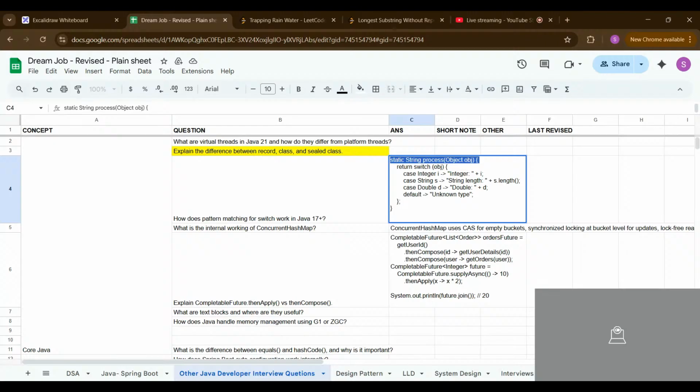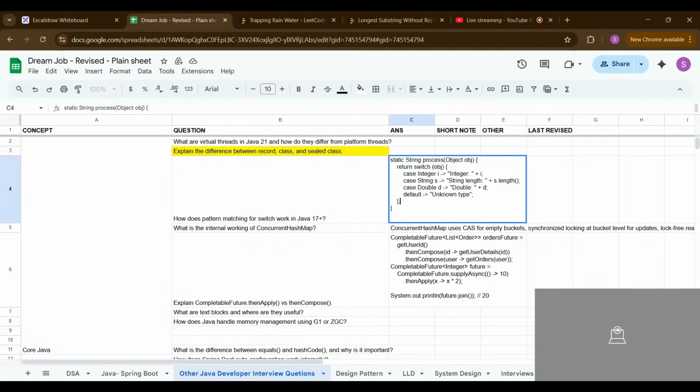Let's see. You have the switch case. Earlier, you had to write the switch case, and then inside the case you had to write the element which you are mapping. If it is not handled, there might be a chance of getting a runtime error. So Java 17 plus introduced the new switch case system. You just pass the object and return like this.